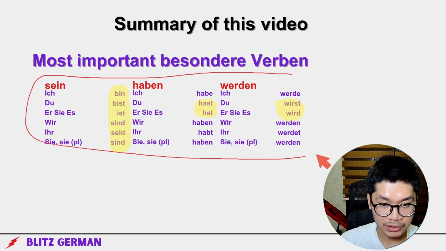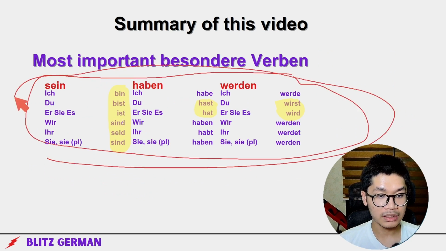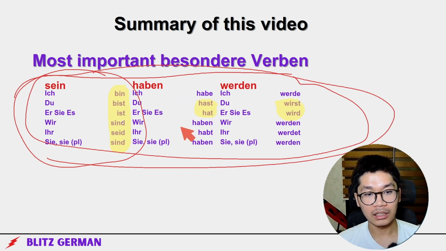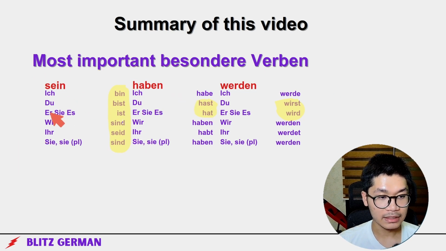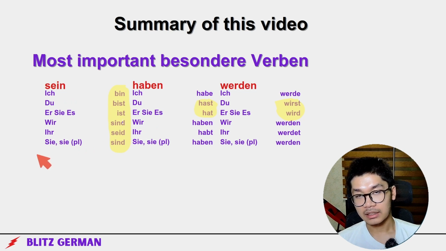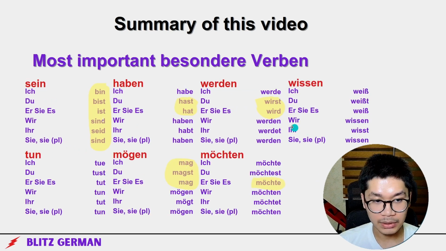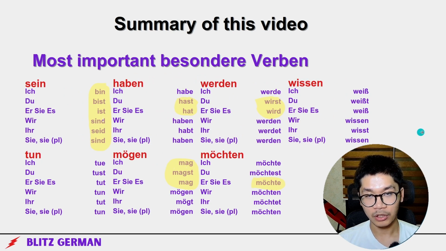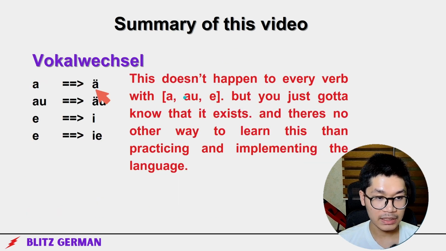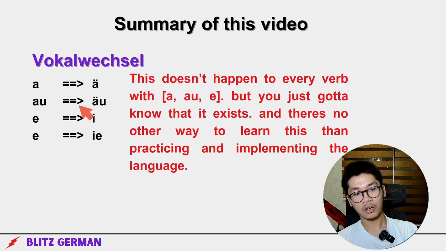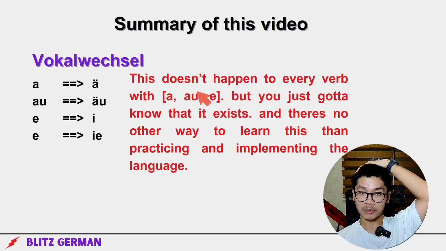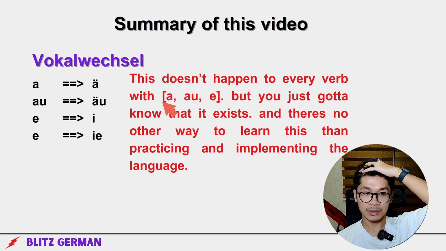Now we've got Besondere Verben. You have to master these 3 at least because these are the most common ones, especially this one. To be: I am, you are, he is, they are, and so on. Ich bin, du bist, es ist, wir sind, ihr seid, sie sind. Everything here is pretty much important, but these 3 are more important. And this Vokalwechsel, from a to ä, au to äu, e to i, e to ie, doesn't happen to every verb. You just gotta know every single verb that changes.